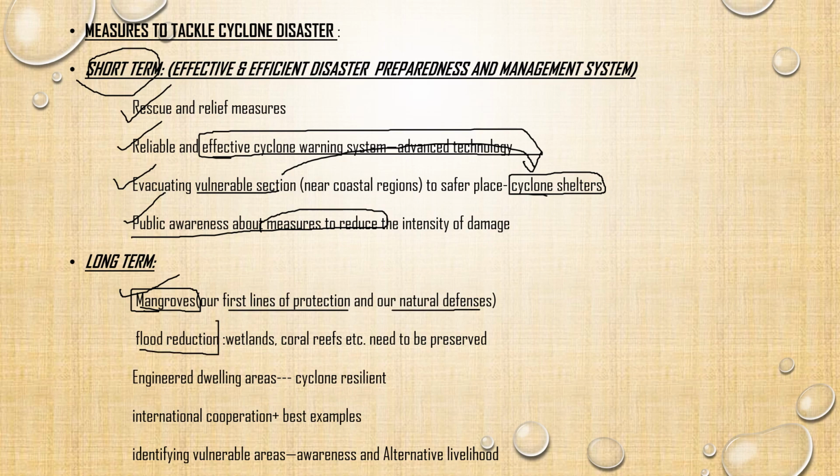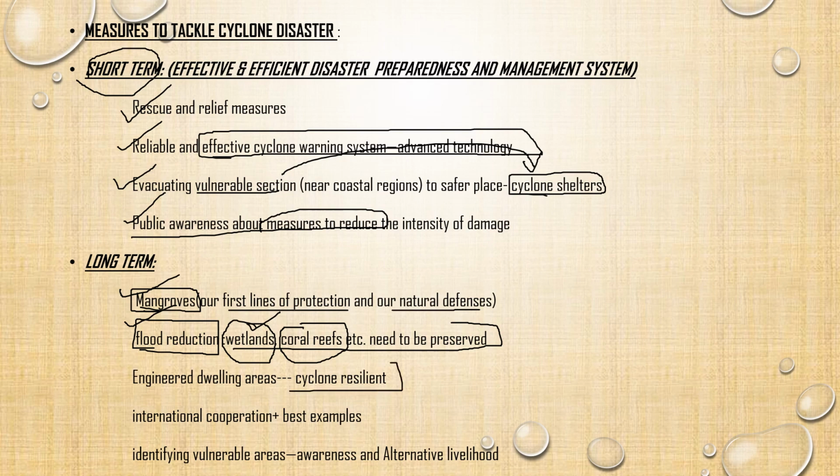And not only this, in order to reduce the impact of the flood which was created by the cyclone, you have to preserve the wetlands and the coral reefs. As you already know, the coral reefs are under destruction, and the wetlands, we are not concentrating more on the wetlands. Not only cyclone, even urban floods, like the Chennai floods, the Uttarakhand floods, happen because, in the name of development, we are damaging the ecosystem. So the ecosystem of wetlands and coral reefs has to be preserved in order to reduce the flood intensity.